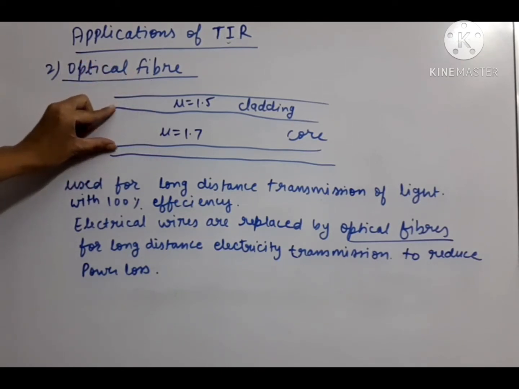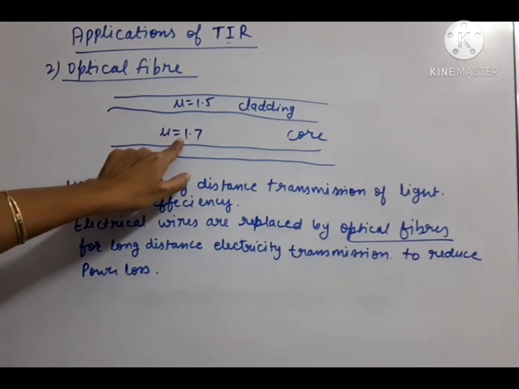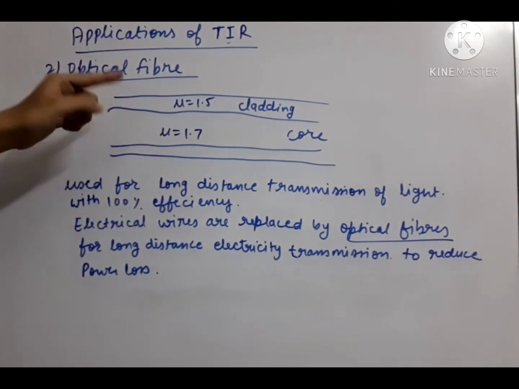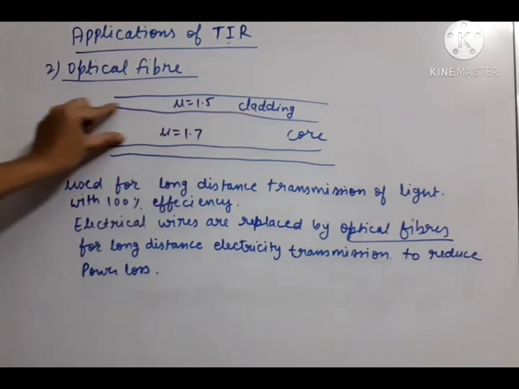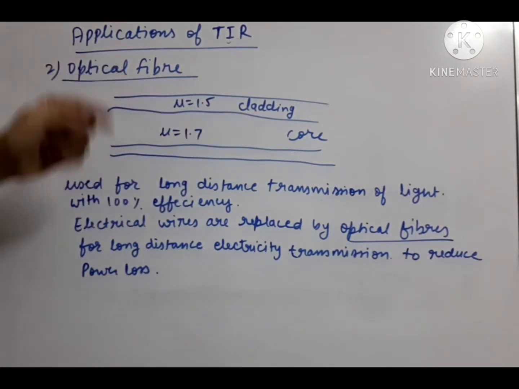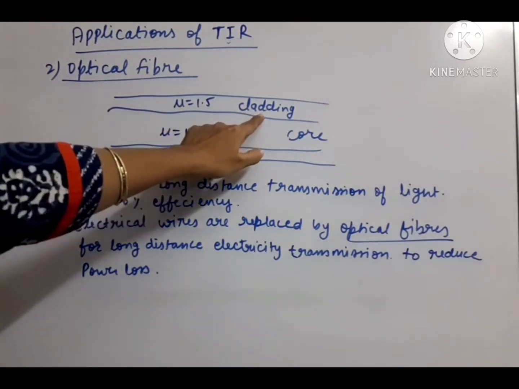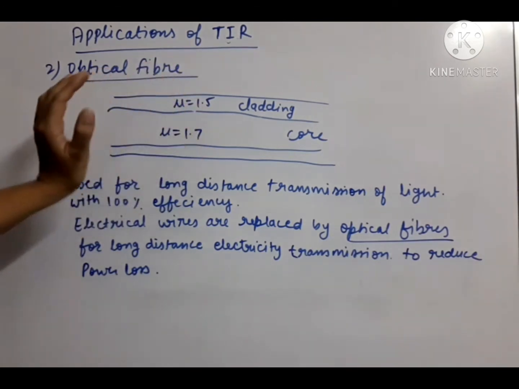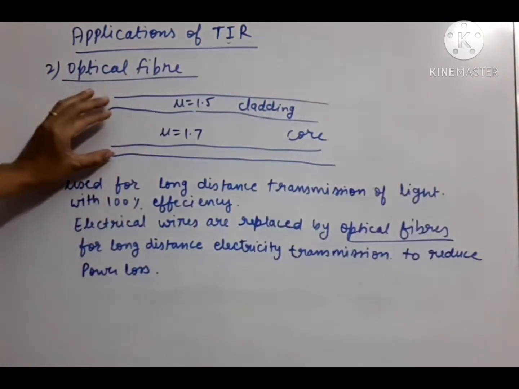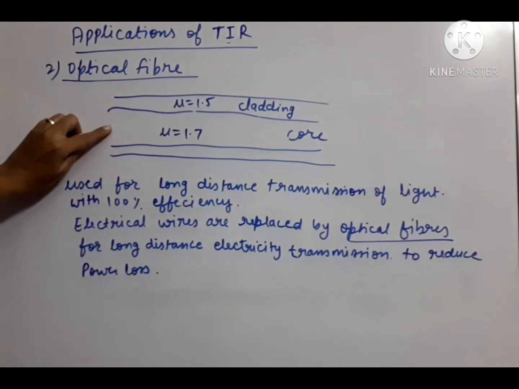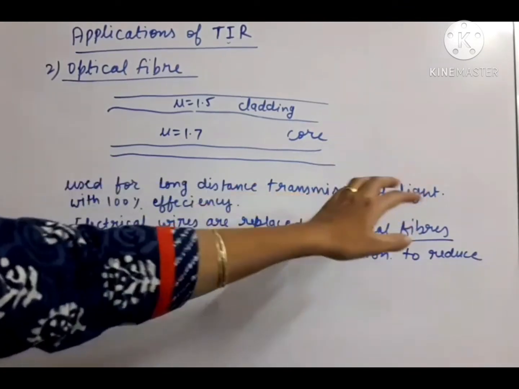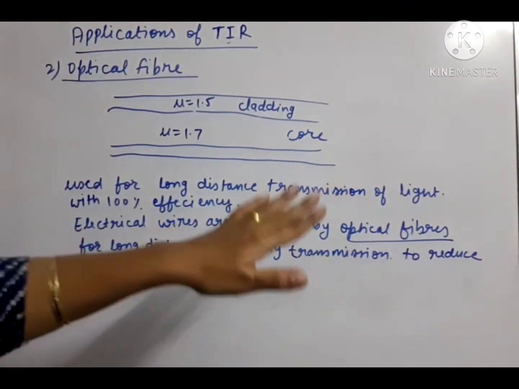There is an inner medium having a refractive index of 1.7, and one coating is done over that material. Suppose this is the fiber; over that, one coating is done, that is called cladding, and its refractive index is kept less, that means 1.5. Now optical fibers are very long. Now what happens here? We enter the light from one end of the fiber and we receive the light at the second end of the wire without any loss. So that is its advantage.